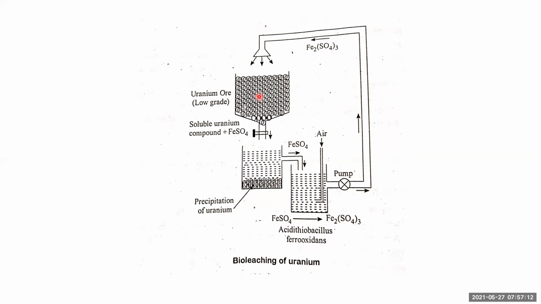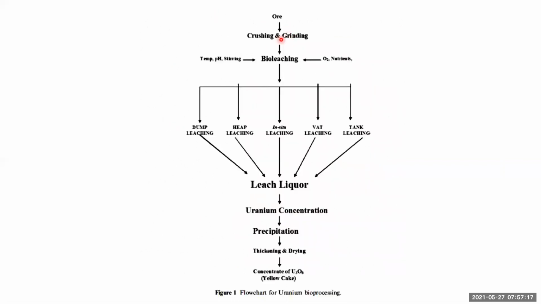This is about bioleaching of uranium. This is how we take out uranium. So after ore crushing and grinding, you subject it to bioleaching. You have to maintain the temperature, oxygen and all. We have studied in situ, or it can be taken in a vat, tank, heap or dump. So you take the ore in situ, in a vat, tank or column, and microorganisms produce ferric sulfate when you spray it. The liquor comes out, uranium is concentrated, precipitated, thickened and dried, and then you get a yellow cake of uranium.